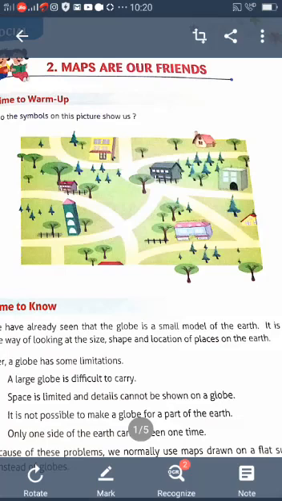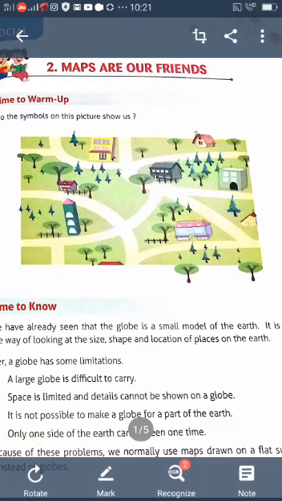Understood? There is a lot of difference. A globe is a model of the earth. It is like the earth. But a map is not a model, it is one of the tools. With the help of this tool, we know the specific places on earth. Understood? So a map is a very important tool. We are ready to study the earth in detail. Understood?